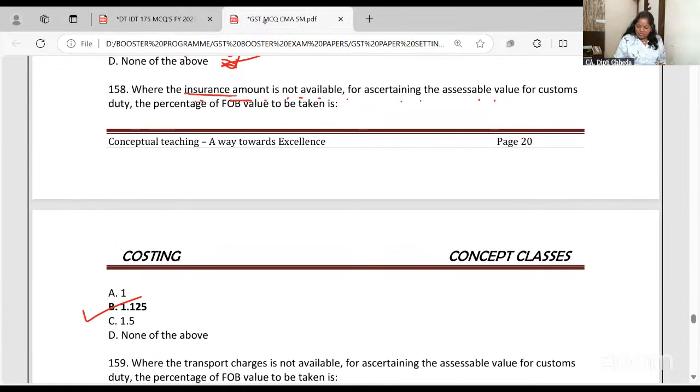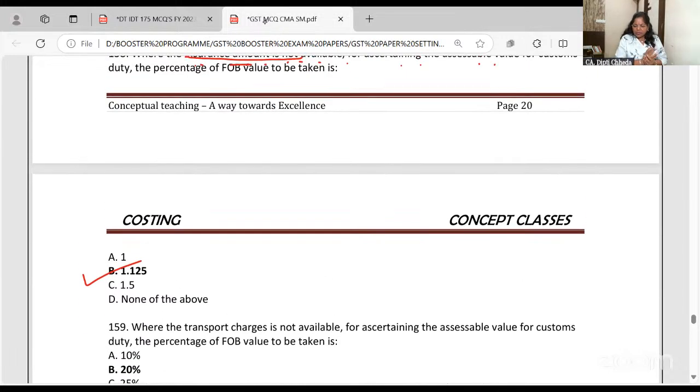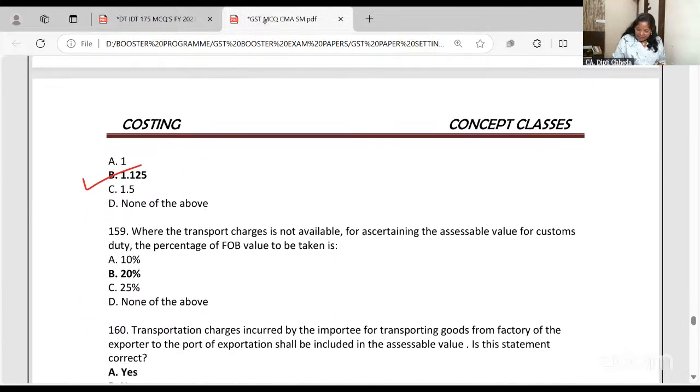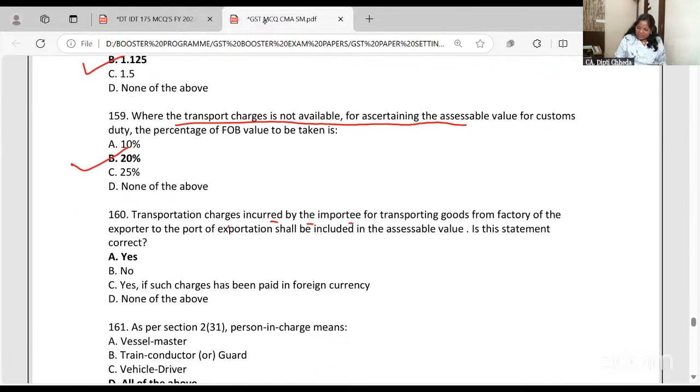So if the insurance amount is not fixed, charge 1.125% of the FOB. And if transport charges are not available, then you have to charge it at 20%. These are fixed rates given in the Customs Act. Transport charges incurred by the importer for transporting the goods from factory to the export port, will you take that also in the cost?